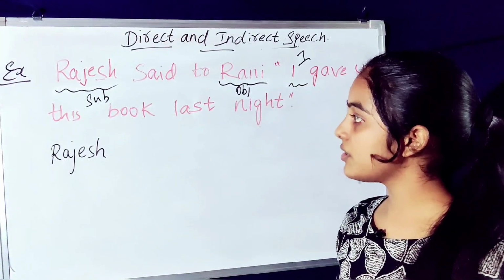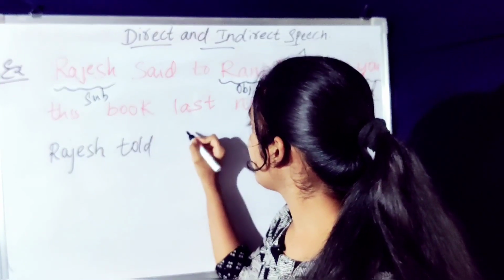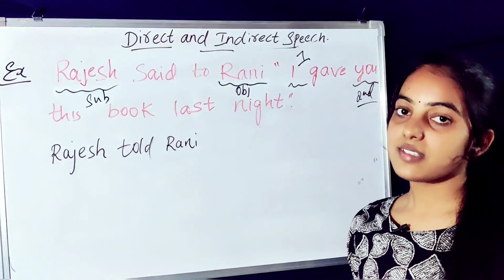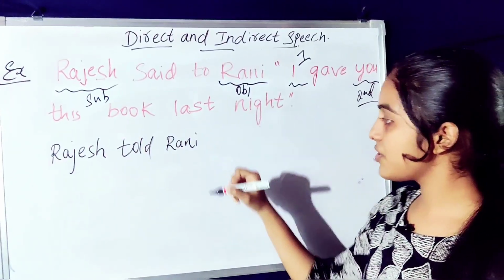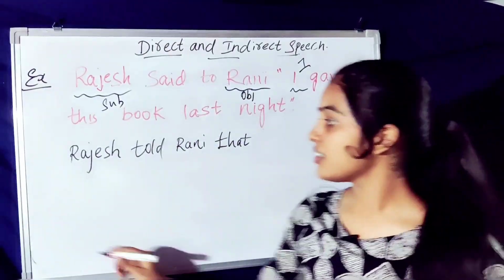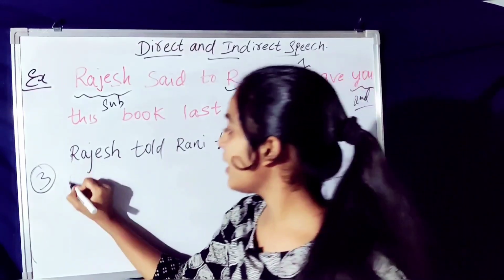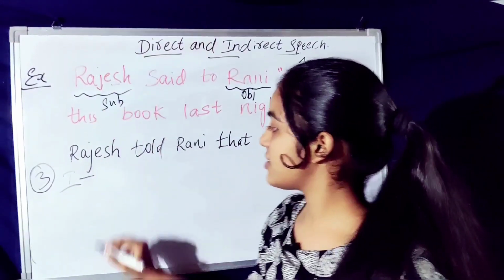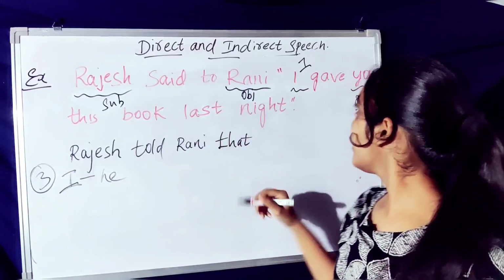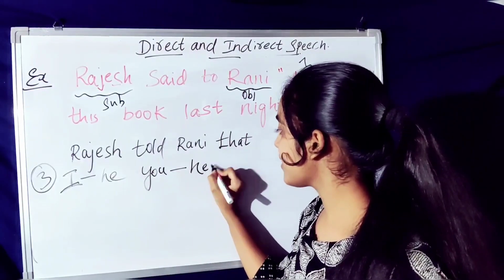what is the first rule? Said to will be changed to told. Rajesh told Rani. What is the second rule? To remove inverted commas we should use that. Okay, just leave it here. What is the third rule? Changing of pronouns. Here I is the first person, that refers to Rajesh, so I will be changed to he. Here you is the second person, that refers to Rani, you will be changed to her.